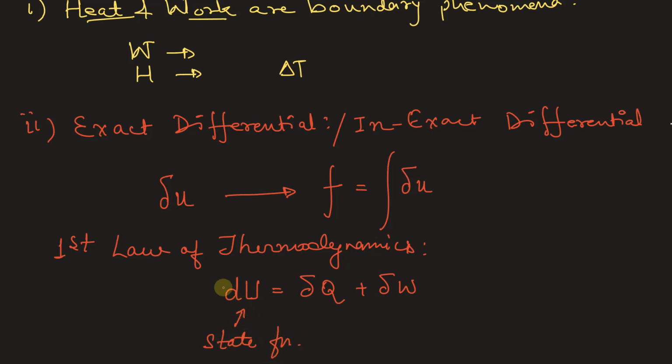That means its change can be inferred just by comparing two different states of the system, which can therefore be indicated using U1 and U2 for two states.